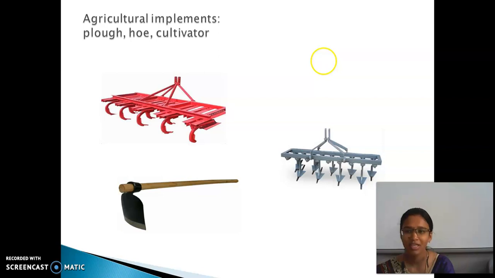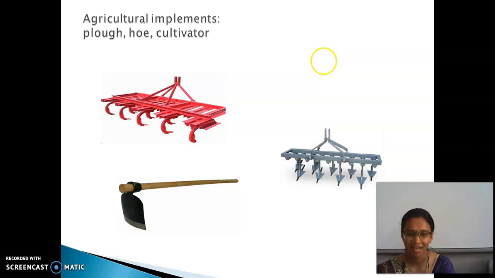When it moves, the plough moves and the soil becomes loosened. The next one is the hoe, the traditional equipment used by the farmer for digging the soil. It is also made of an iron blade with a wooden handle.